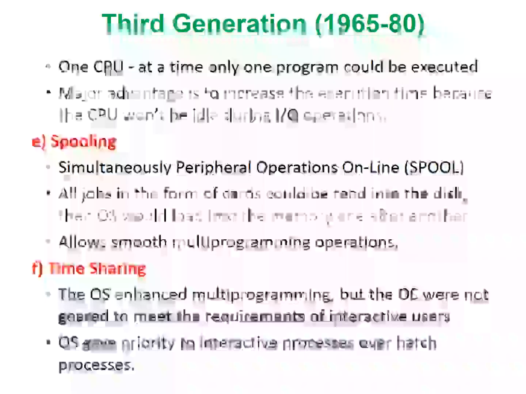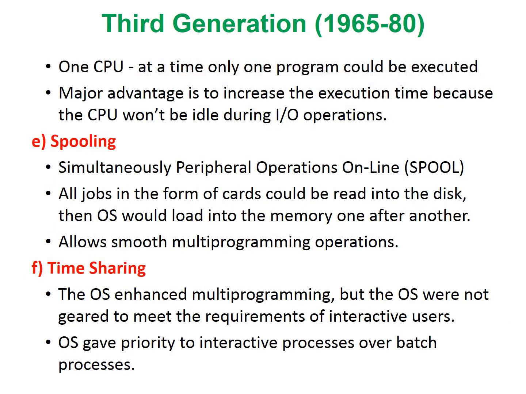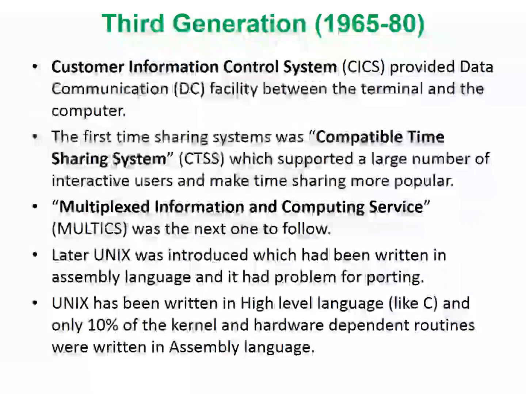The last feature of this generation was time sharing. Though the operating system was enhanced with multiprogramming, it was not equipped to meet the requirements of interactive users. Through time sharing, the operating system started giving priority to interactive processes over batch processes. The Customer Information Control System, provided by IBM, gave data communication facility between the terminal and the computer. It functioned like a transaction processing monitor.